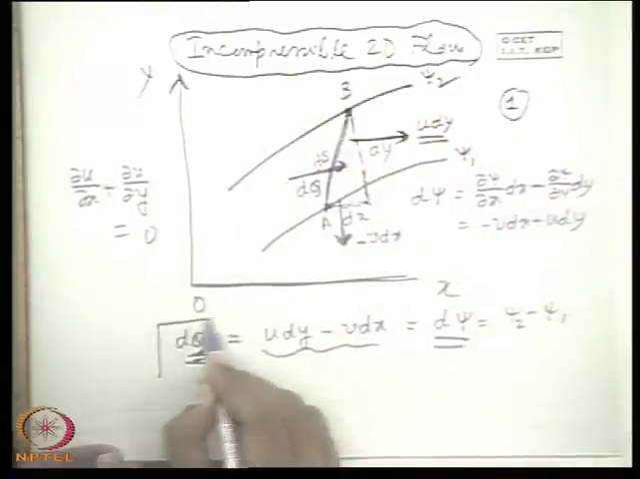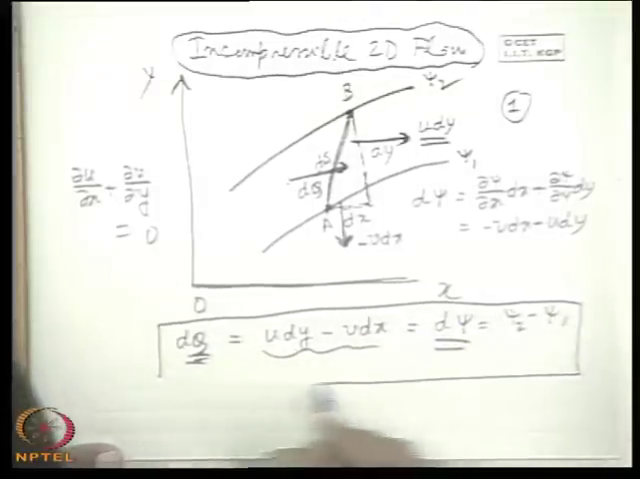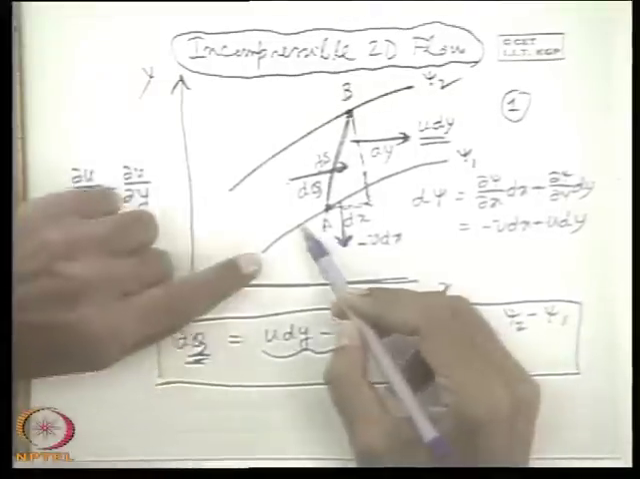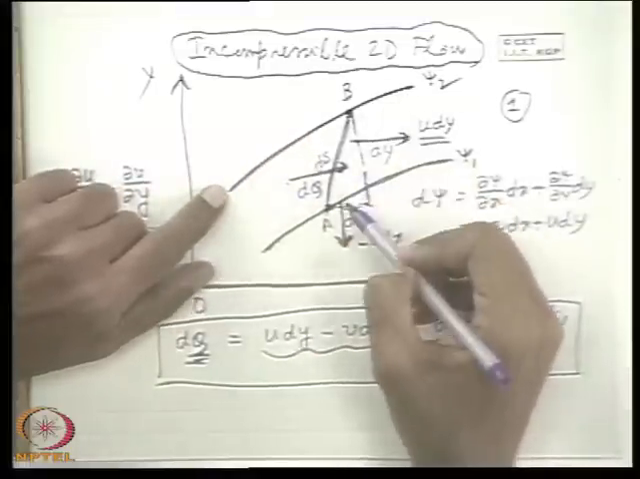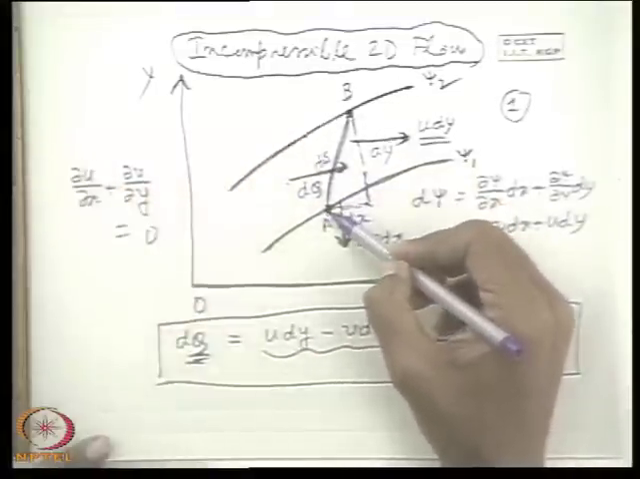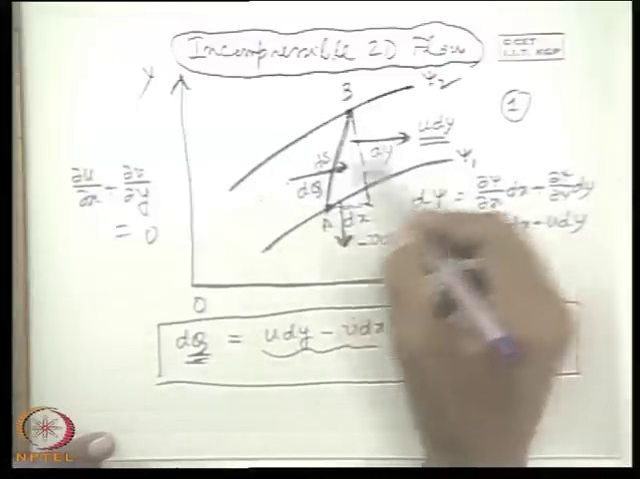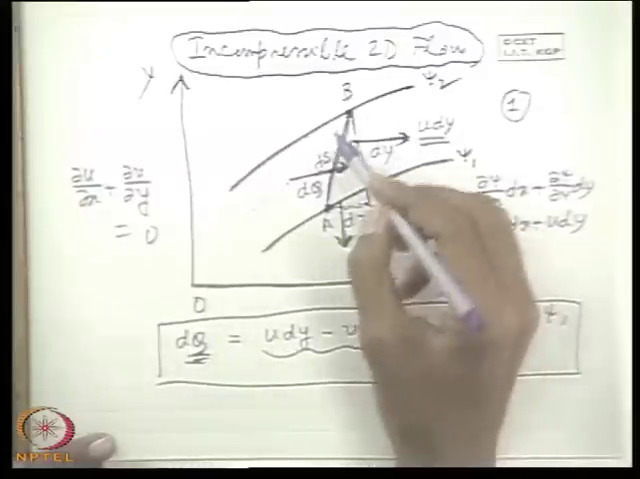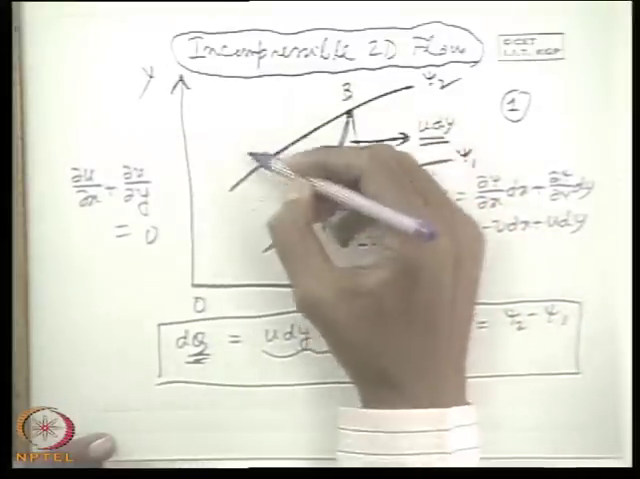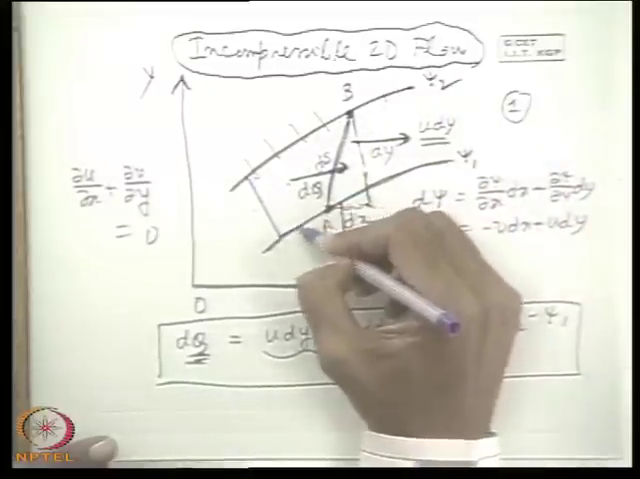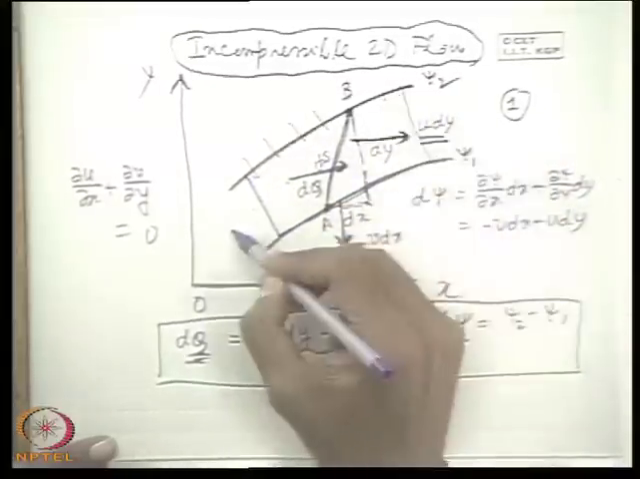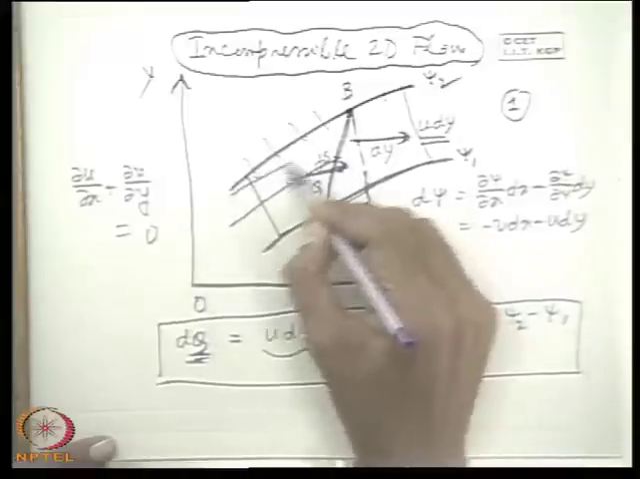So this gives the most important physical conclusion, that the difference in stream function between two adjacent streamlines, between any two streamlines, gives the volume flow rate across these streamlines. We understand volume flow rate within these streamlines per unit width in the normal direction. There is no volume flow rate across a streamline. That means if we consider a control volume like that, the volume is flowing like this.